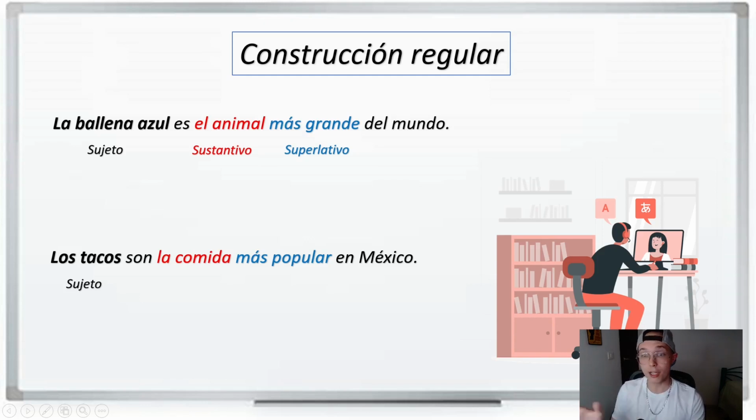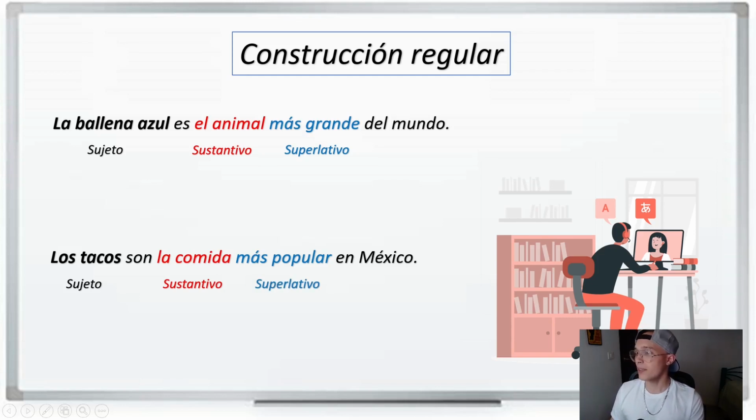So we have los tacos, the subject, tacos. Tacos are, los tacos son. What are the tacos? Well, tacos is a food. So we say, los tacos son la comida, the food what? The food most popular. Los tacos son la comida más popular en México.